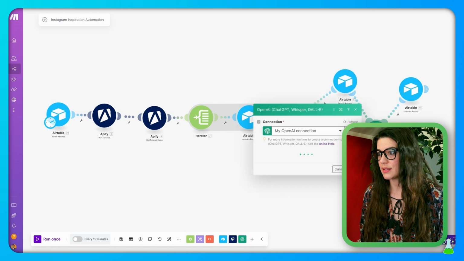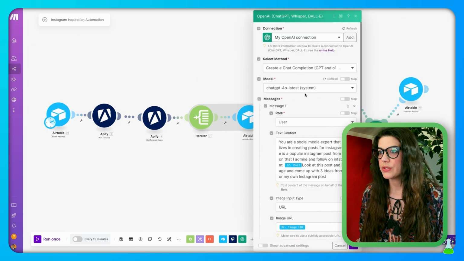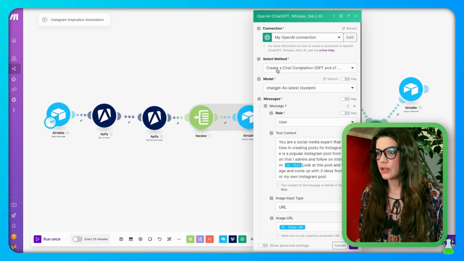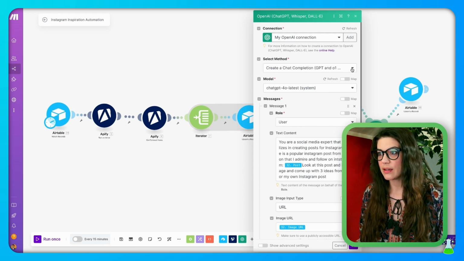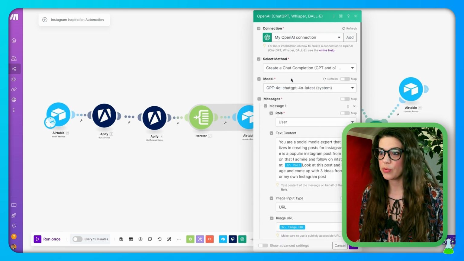Now let's build a prompt with ChatGPT. So this is our OpenAI module, and this is a chat completion module. So we're going to want to make sure that you have your connection set up. You might have to go through an authorization. Then you're going to do select method, create a chat completion, select model. I always go with the latest ChatGPT model. It's just my personal preference.